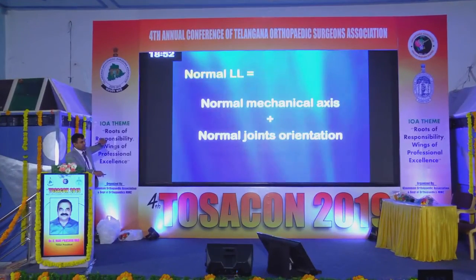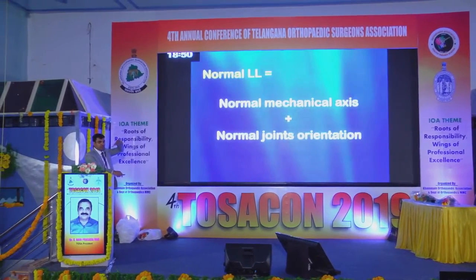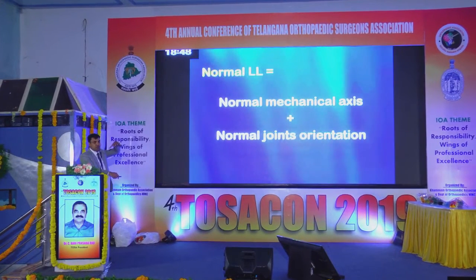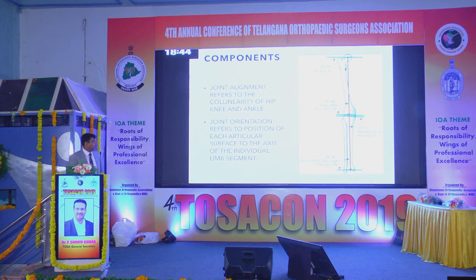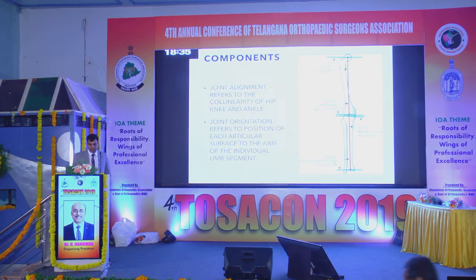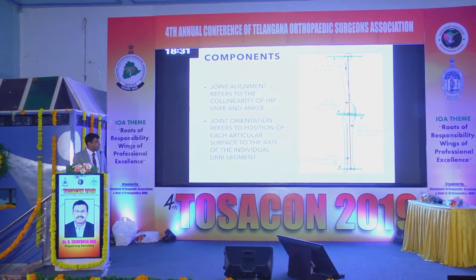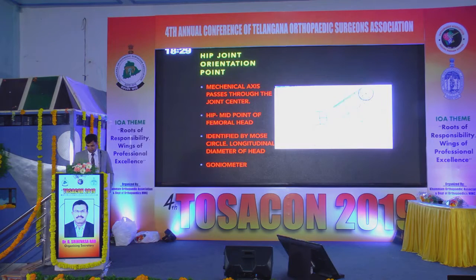Suppose that any slope is there, then you have shear forces acting on the joint. The shear force is not good for any joint. We have two components. Joint alignment refers to the collinearity of hip, knee and ankle, and joint orientation refers to the position of each articular surface relative to the axis. This should be parallel to the ground always.